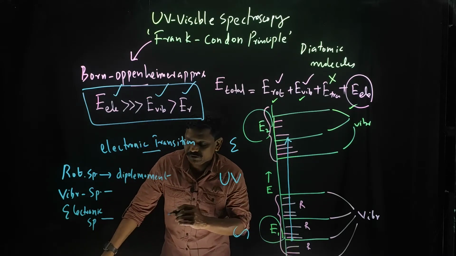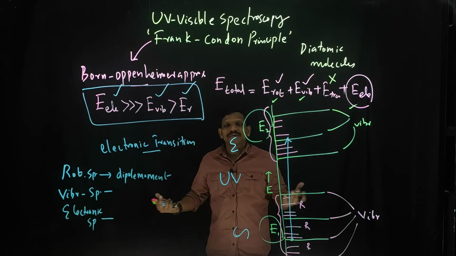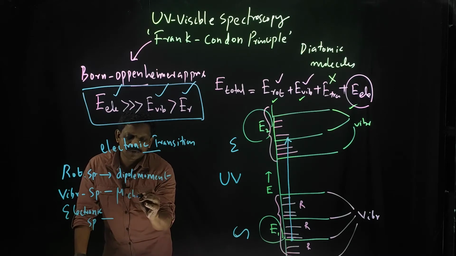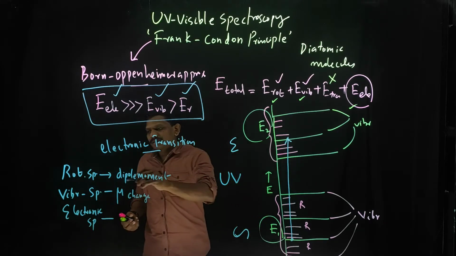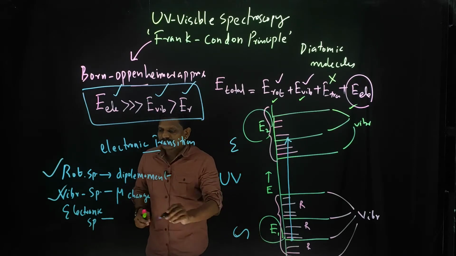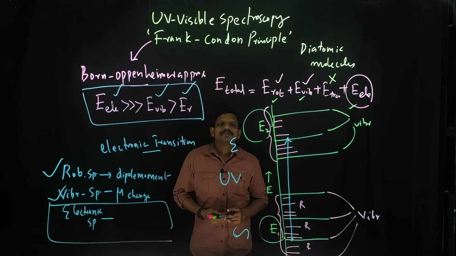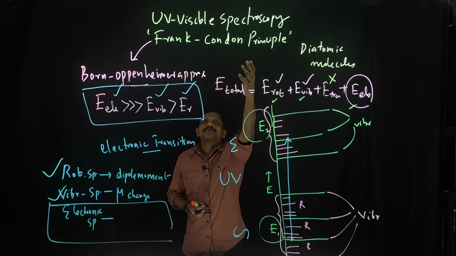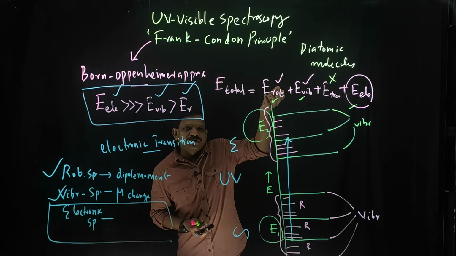So what about vibrational spectroscopy? We already studied that there should be a dipole moment change during the vibration. That is about rotational spectroscopy and vibrational spectroscopy. Now you can check what the condition is in electronic spectroscopy. I told you that electronic spectroscopy is also known as UV visible spectroscopy. It is based on the transition of electrons.